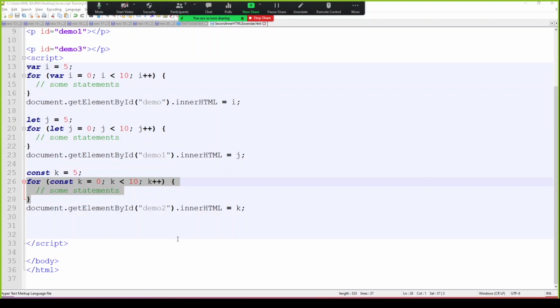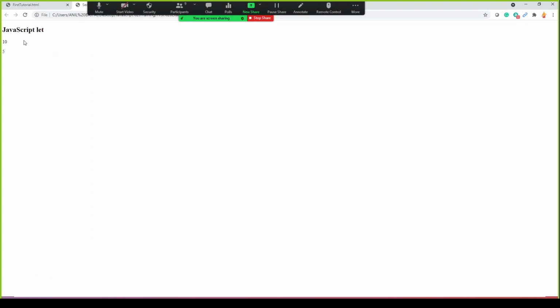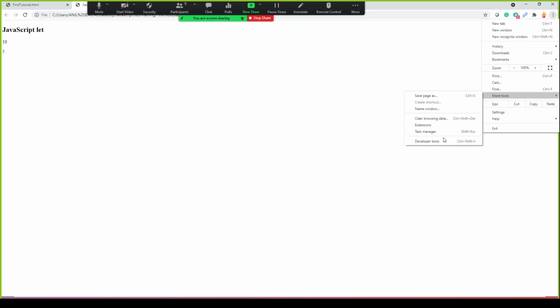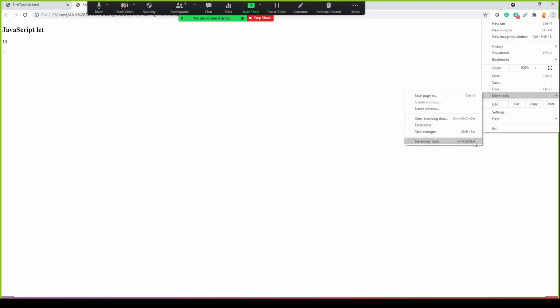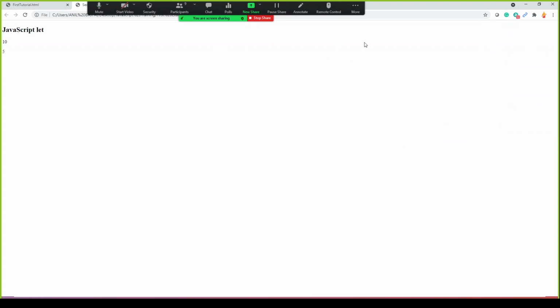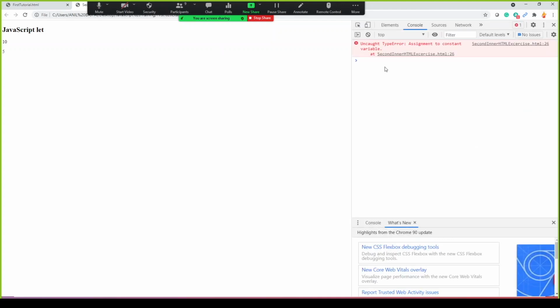So where should it give us an error? Like, it will not print the rest of the values here. Okay, I'm not getting any error. Where can I see the errors? Console log. Good. So if we go to More tools, Developer tools. Yeah, this is opening. Now this will give us the error that a constant cannot be overwritten, right?